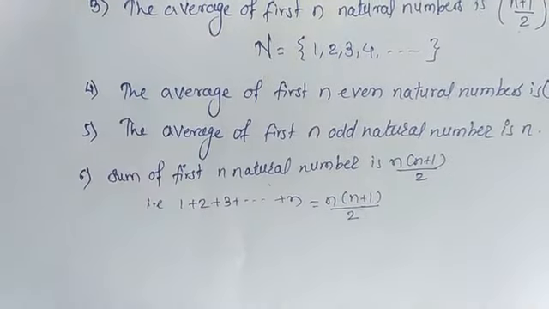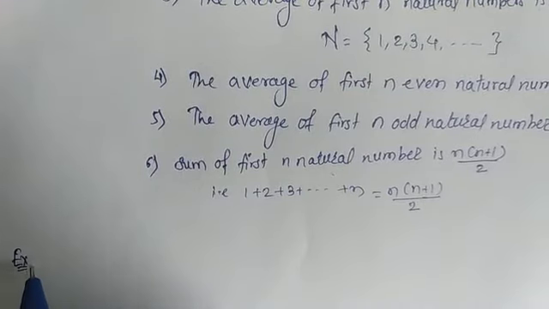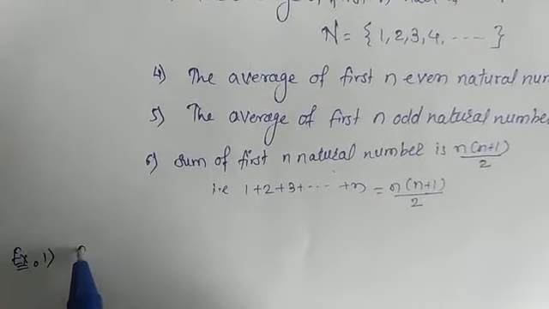Now we go through the examples. The first example is: find the average of first n natural numbers.